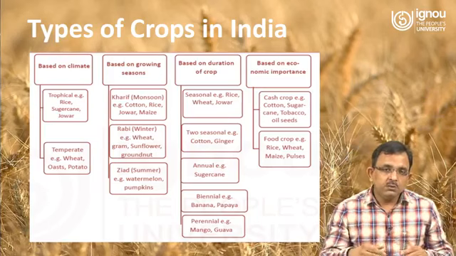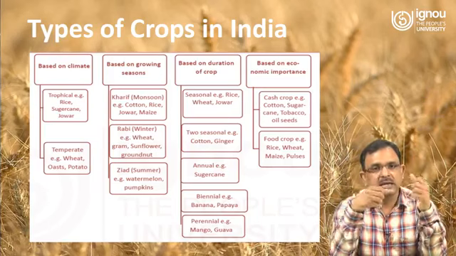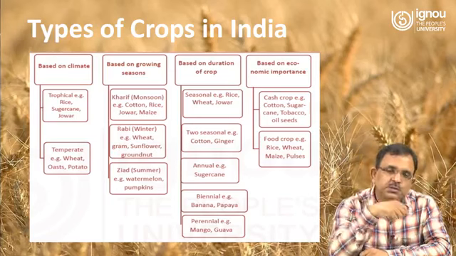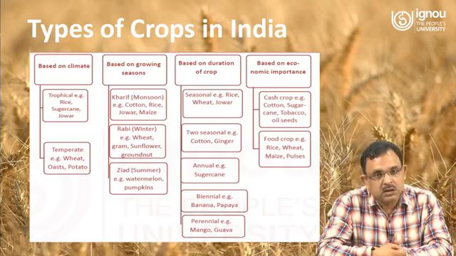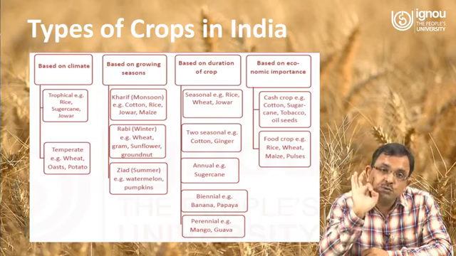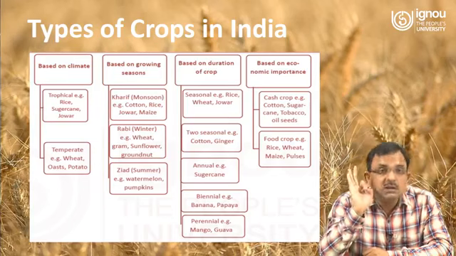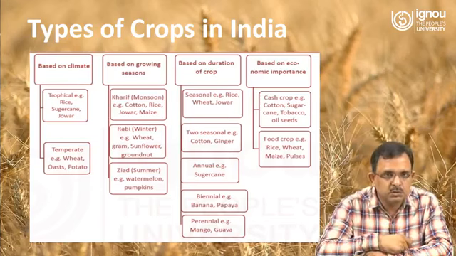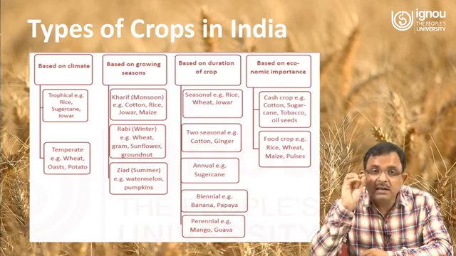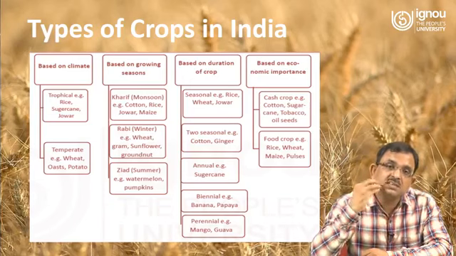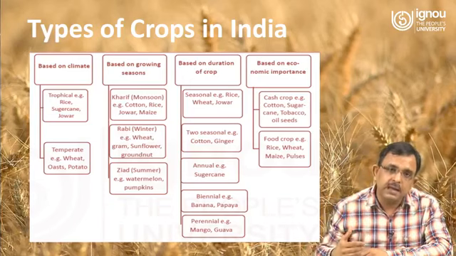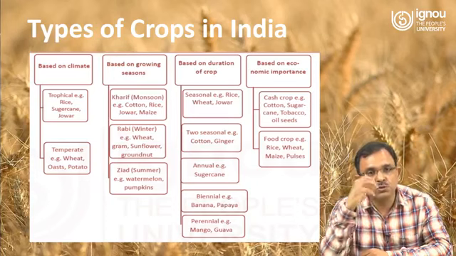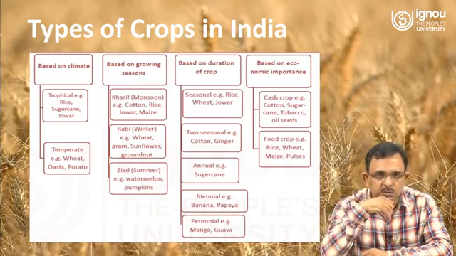So if you are explaining this concept of tropical and temperate crops, how will you introduce it? First you need to introduce the geographical concept of tropical zone and temperate zone. Let them identify the area on the map on the basis of average temperature, which state falls in the tropical zone and which states fall in the temperate zone.